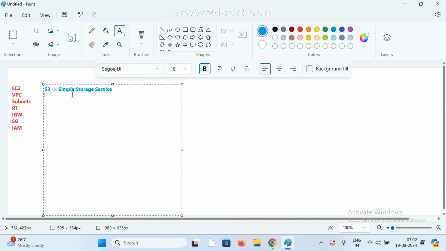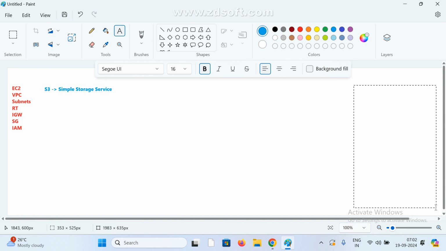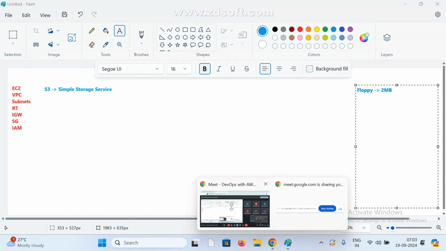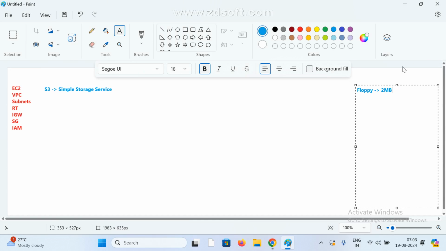Now, why do we go for S3? Think about how we could store data earlier, like floppy disks and hard disks. In the old days, if you go back 10 years, we mostly used floppies, with Windows 98 and 2000 operating systems. On a floppy we stored 2 MB or 4 MB of data.